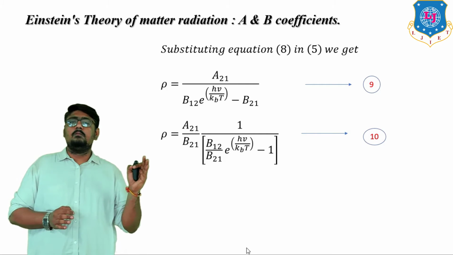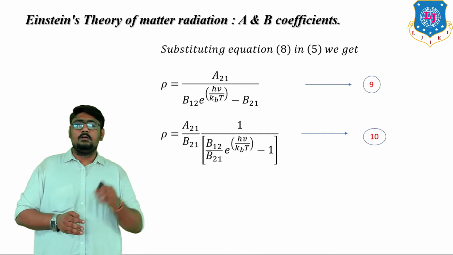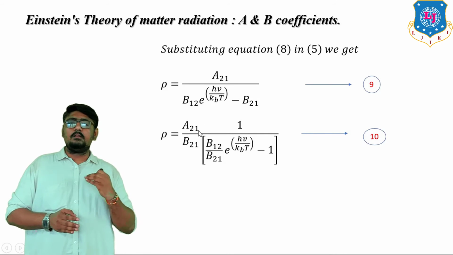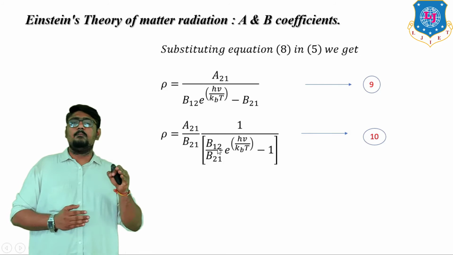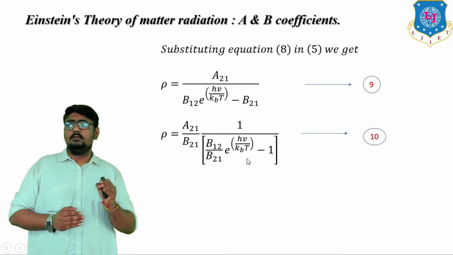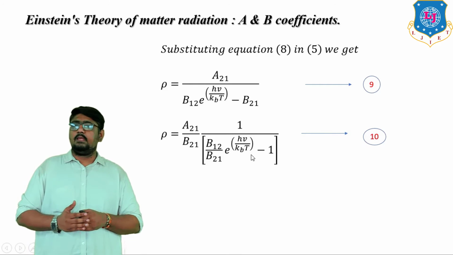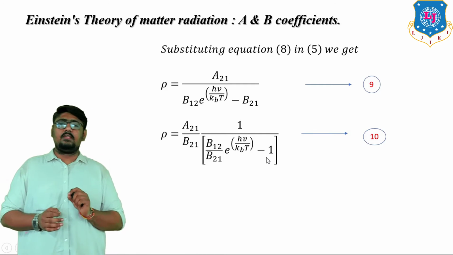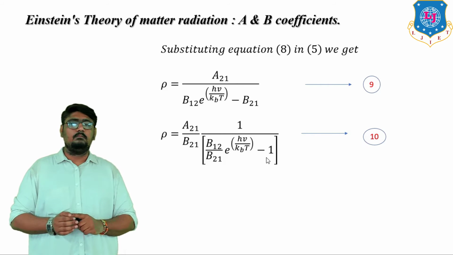Now, dividing by B21 and rearranging this equation, rho is equal to A21 upon B21 into 1 upon (B12 upon B21 into e raised to hv by kBT minus 1). That is equation number 10. I have just rearranged equation number 9 in this modified form.